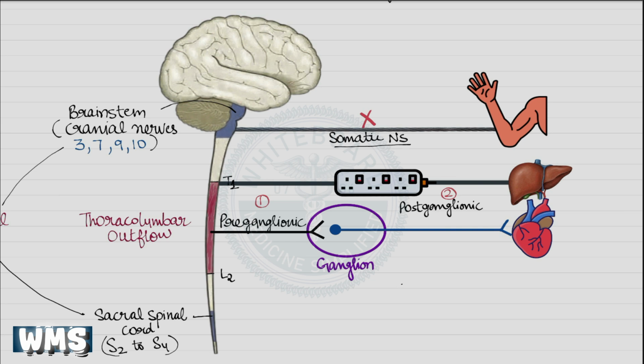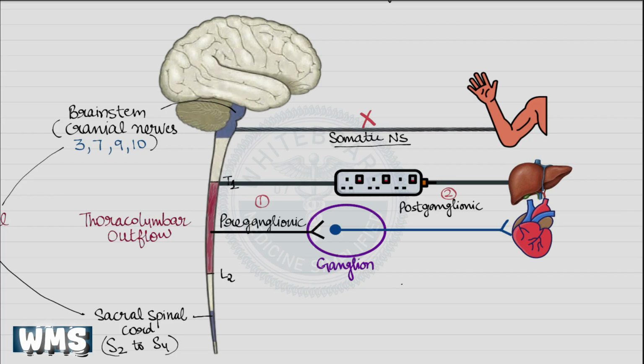Now, an important question arises. What is the benefit of having a two-neuron chain in the autonomic nervous system? Why don't we have a single uninterrupted nerve fiber like we see in the somatic nervous system? The two-neuron chain of the autonomic nervous system is not accidental. It provides several key advantages over a single uninterrupted nerve fiber.